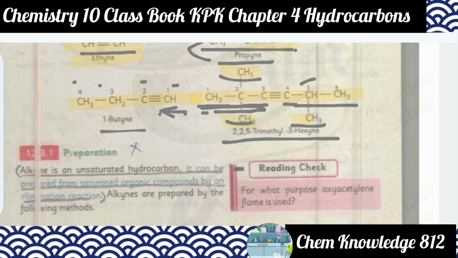So you can say this is 2,2,5. There are 3 methyl groups, so we can say this is trimethyl. The chain contains 6 carbon atoms and has 1 triple bond, which is this one. So we can say this is hexyne, and the name of this compound will be 2,2,5-trimethyl-3-hexyne.